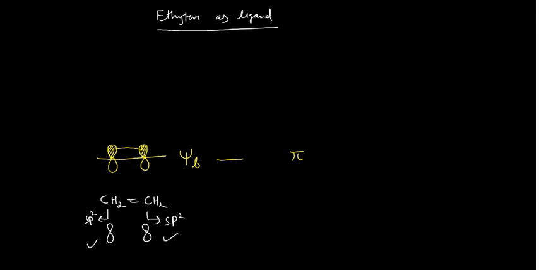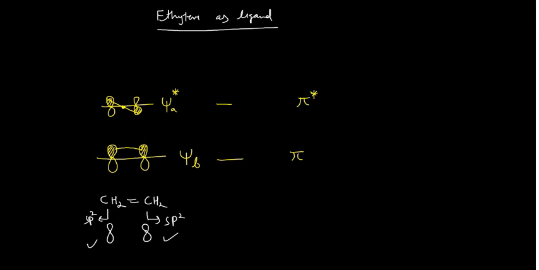Then you may have another combination with opposite phases interacting. There is a node in the center, so it's an antibonding orbital, so you can write psi with a star over there. You can write psi pi antibonding here.